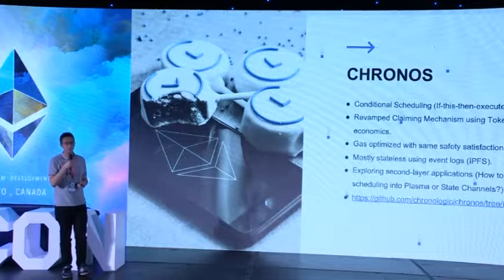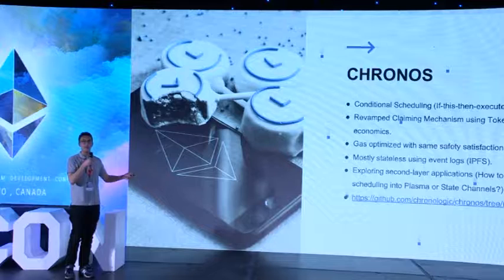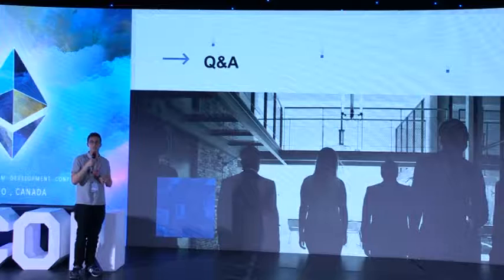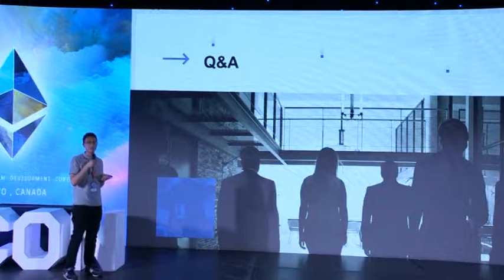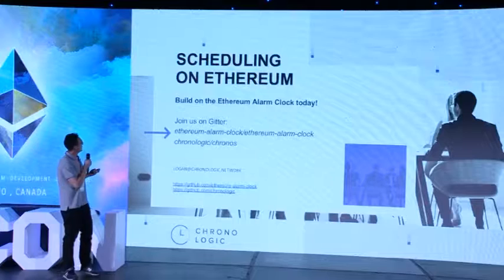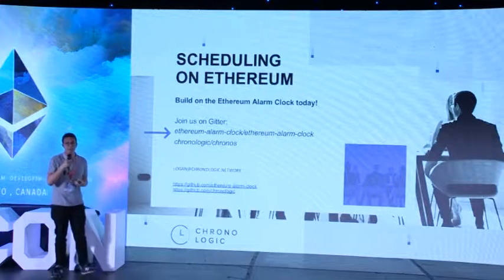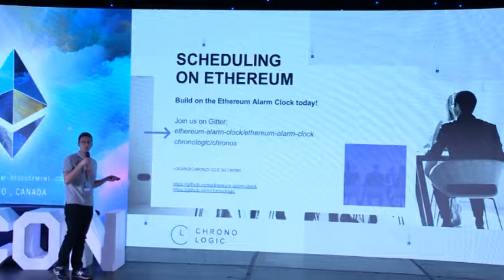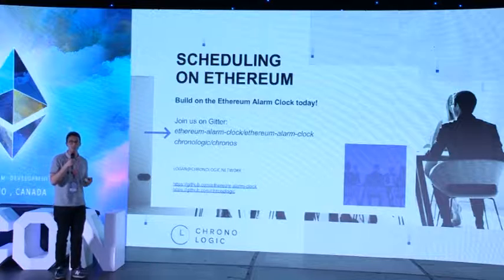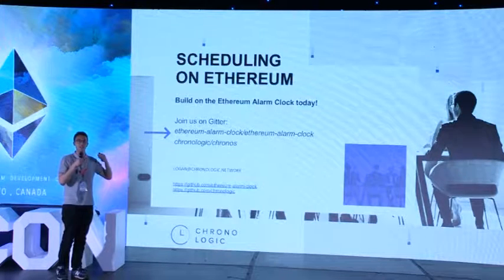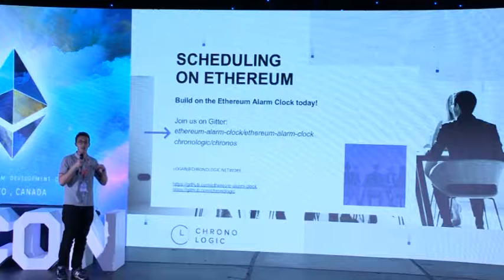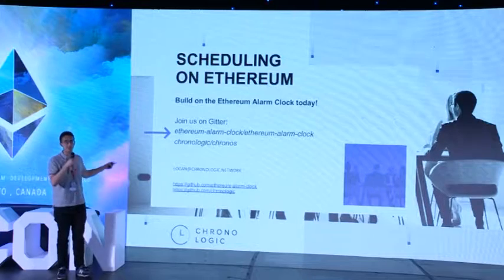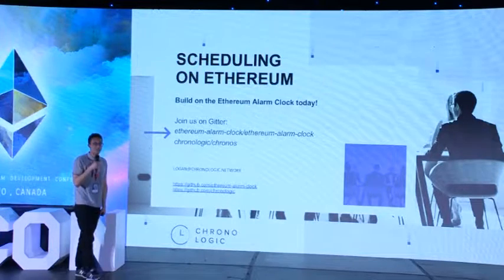So all the code is open source. You can find it on our GitHub. There's a link down here. If you have any questions, feel free to talk to me or a member of our team outside. And also we have an active Gitter. So we have the Chronologic Gitter, and we also are active on the Ethereum alarm clock Gitter. So if you want to use the alarm clock to build on, we have tools at every layer of the stack: JavaScript, Solidity, and we have a DApp. So come talk to us there. Come check out our GitHub. Thank you very much.